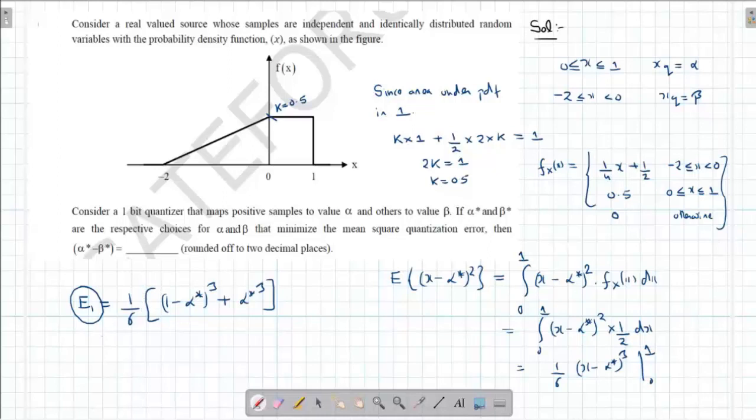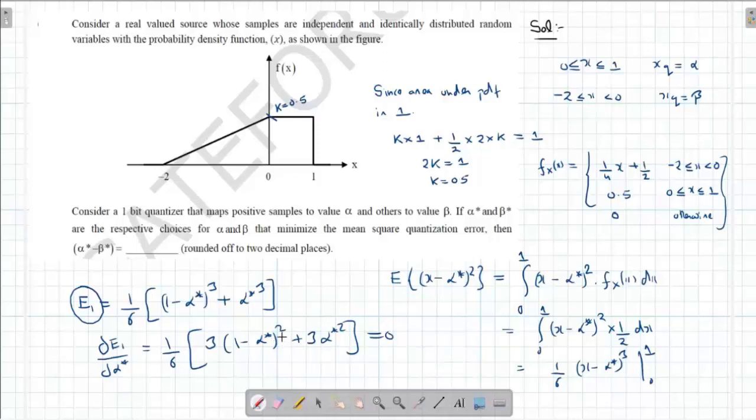So let us try to understand. First, try to understand the PDF and what this quantization is actually seeing. When x is lying between 0 and 1, the quantized value is going to be alpha, positive values to sample alpha.